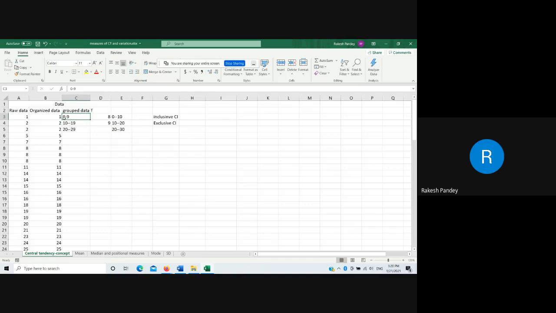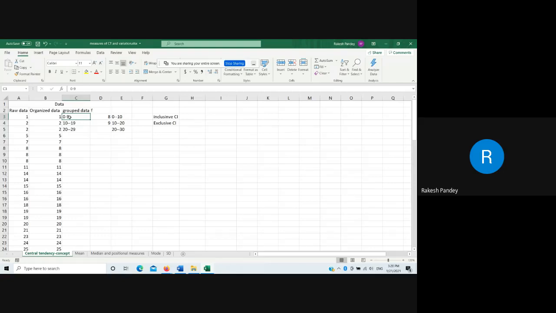But I see that 0 to 9, 9, 10 to 19, 9. To me it appears 9. Is anyone going with me? The size of the class is 9? Anyone? Even you can say no, I will be happy to hear that. So the one answer that has come, it's 10. Yeah, and it is correct.